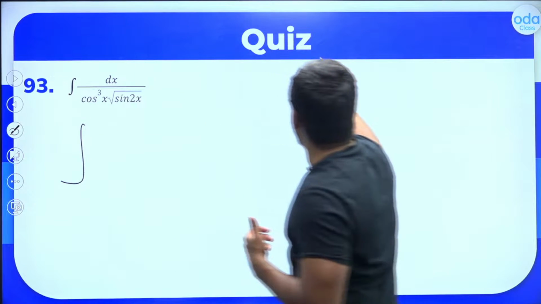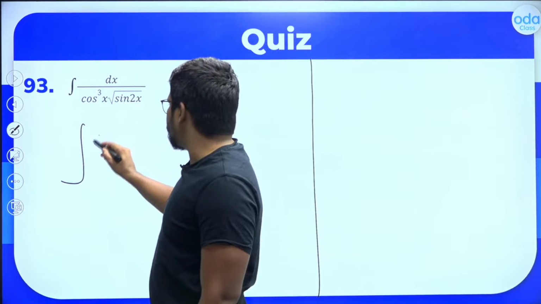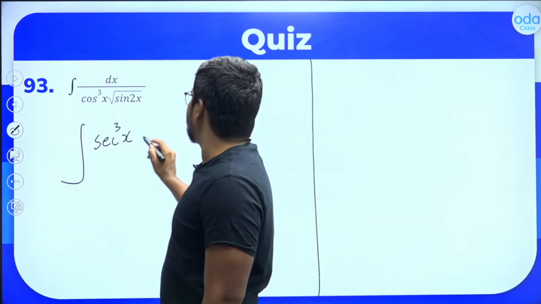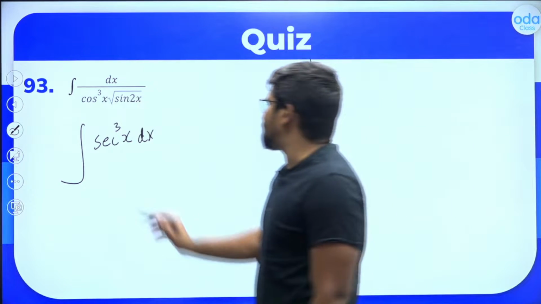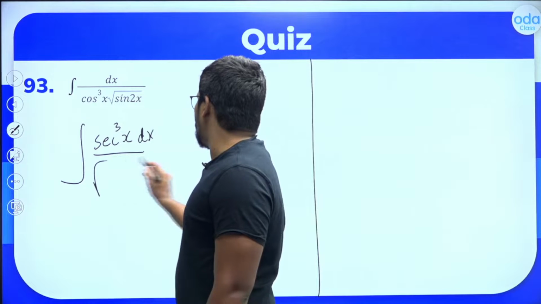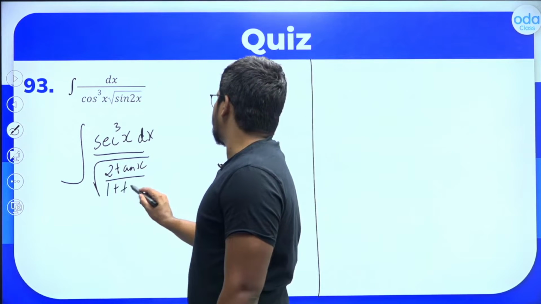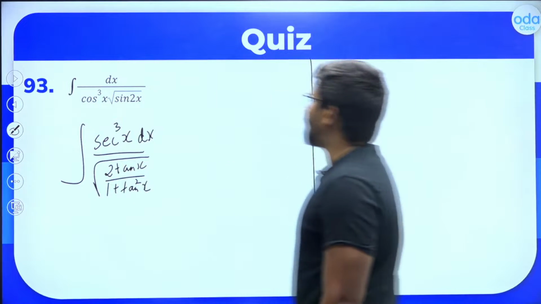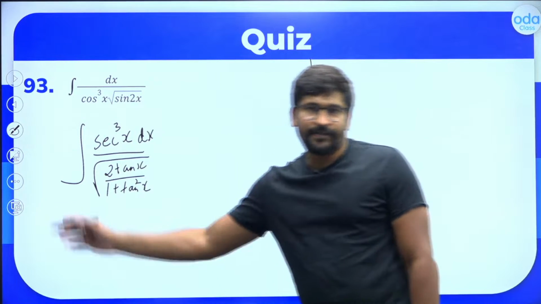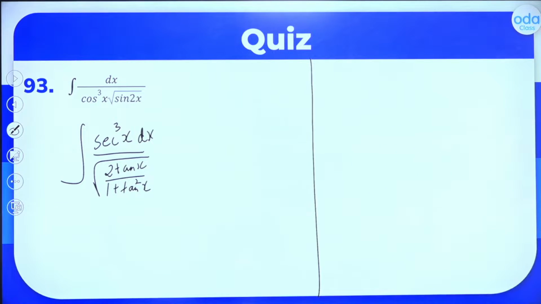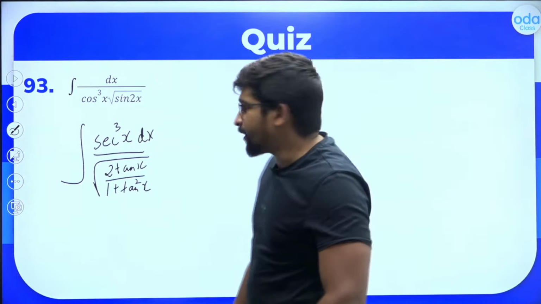So this is equal to integral of, what can we do here? Dx divided by cos cube x, can I write it as sec cube x, right? 1 by cos cube x is sec cube x. So it is sec cube x dx divided by root of sine 2x, which is 2 tan x divided by 1 plus tan square x. Is it clear? Correct or not? One of the expansions of sine 2x is 2 sin x cos x, the other one is 2 tan x divided by 1 plus tan square x, right? Fairly you can write it like this.